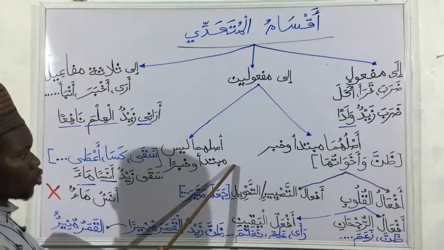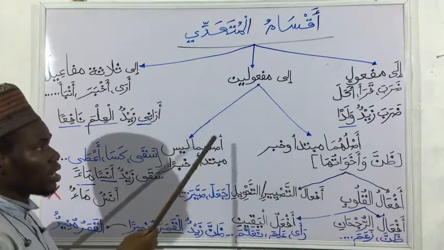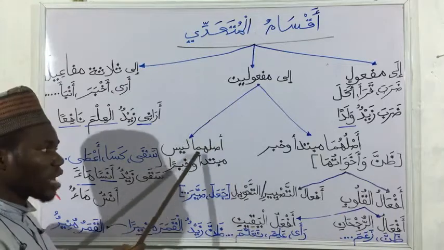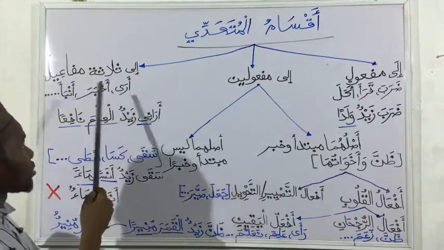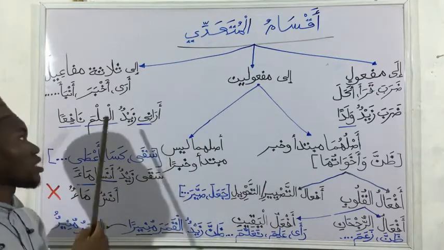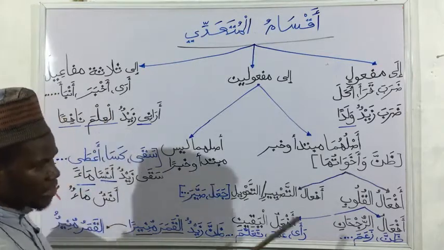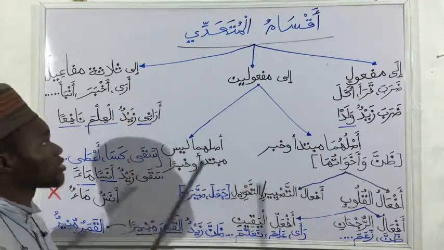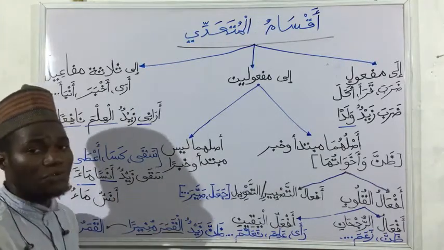This also is the transitive verb to two objects whose origin is not mubtada and khabar. Then also the verbs that give three mafa'il, meaning that has three maf'ul bihi. So that's about 1, 2, 3, 4, 5 classes, just to make sure that we are well grounded in different types of transitive verbs.